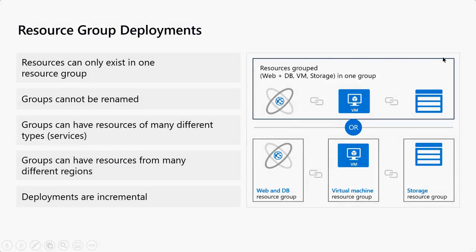So a resource group, again, is a box. This is a box where I'm placing Cosmos DB and web application, VM, and the storage account. I can organize this way, or I can simply organize resource groups in this fashion. I'll place all Cosmos DBs and web servers in one RG, all VMs in one RG, all storages in one RG. It's totally up to me. However I want to organize my things in my company, it's totally up to me, right?